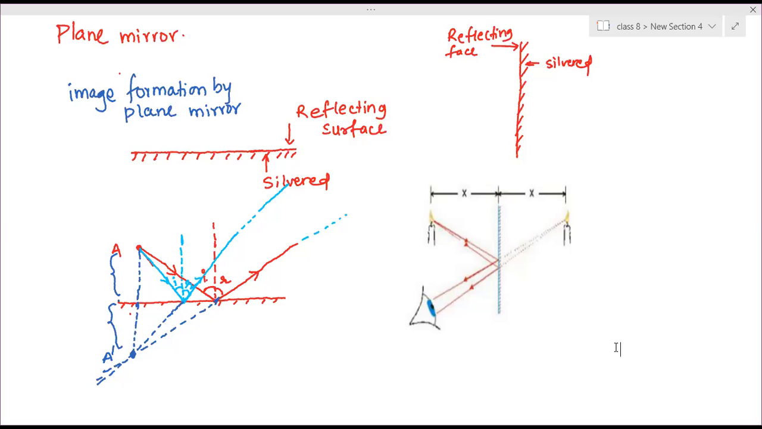Ma'am, should we draw the diagram of the second? No, only one. Here, this is what I've done. The same thing is here, only the mirror is vertical. Okay, ma'am.